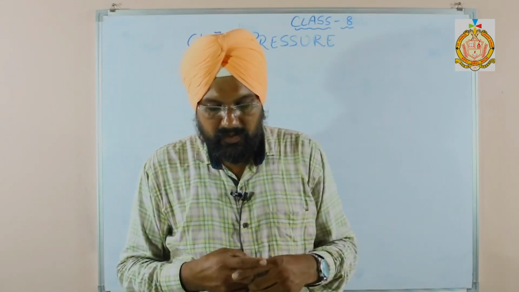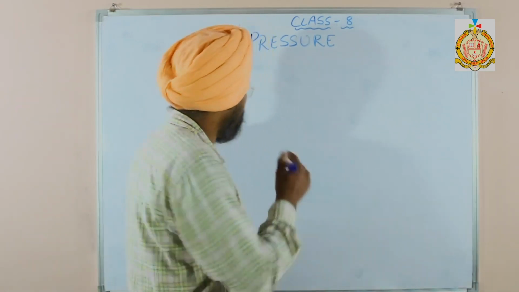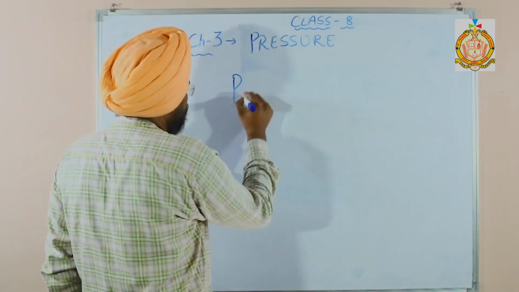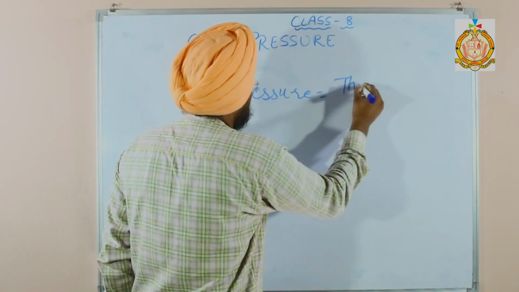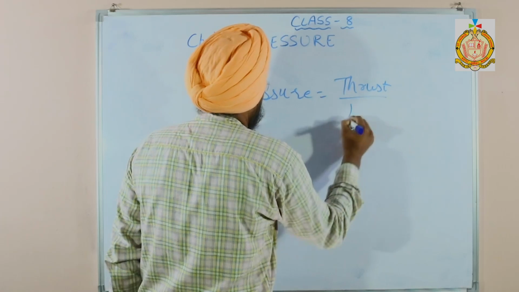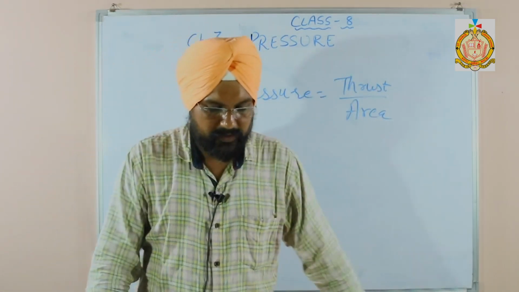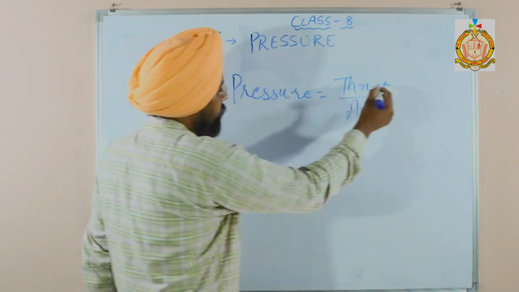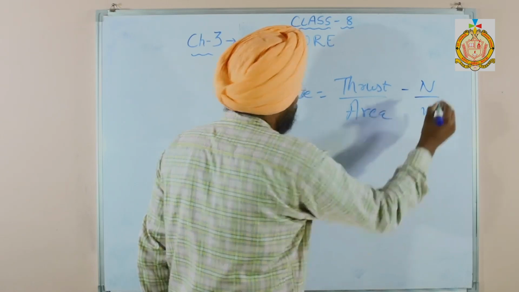Pressure is the thrust per unit area. The formula is pressure equals thrust upon area. The SI unit of thrust is Newton, and the area is in meter square.